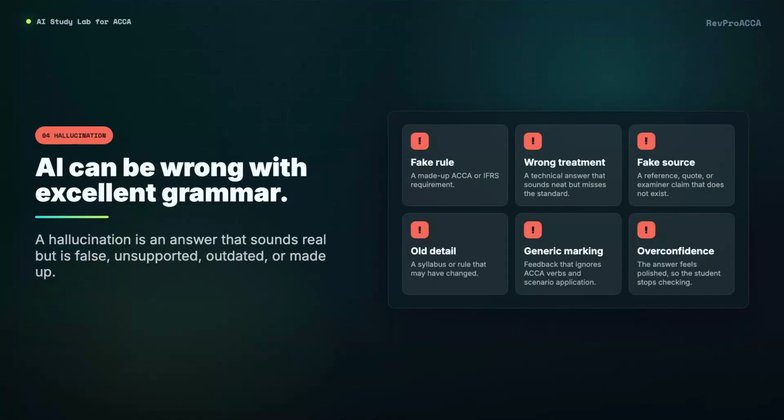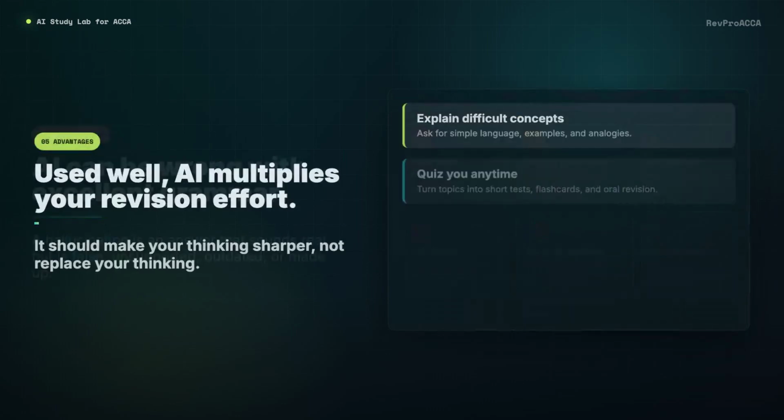Next, hallucination. A hallucination is when AI gives an answer that sounds real but is false, unsupported, outdated, or made up. It can invent a rule. It can give the wrong IFRS treatment. It can create a reference that does not exist. It can overstate what the examiner wants. And the dangerous part is this: it may sound polished. AI can be wrong with excellent grammar. That is why technical answers must be checked against ACCA, IFRS, or trusted study materials.